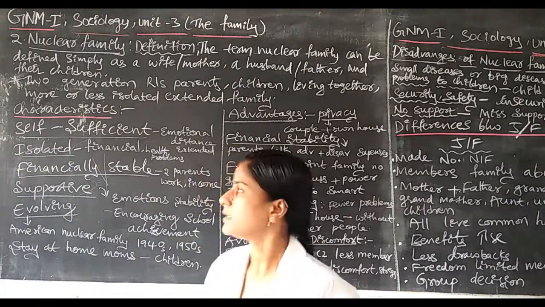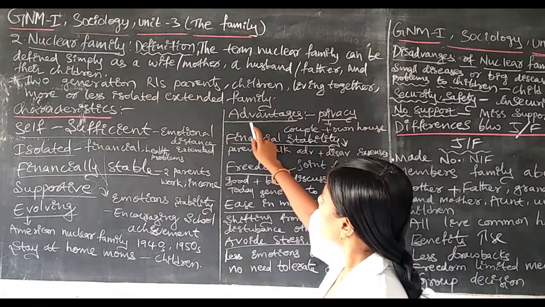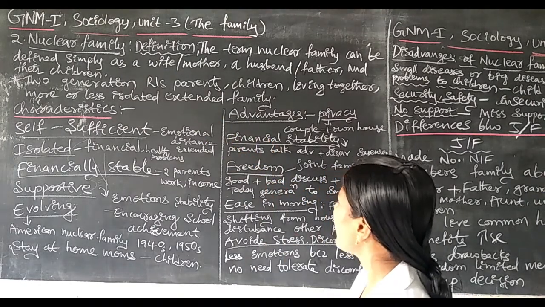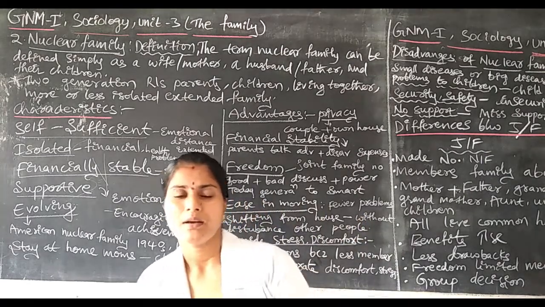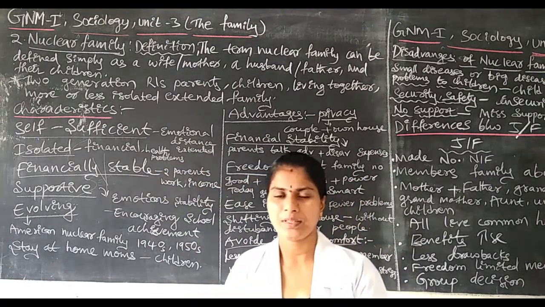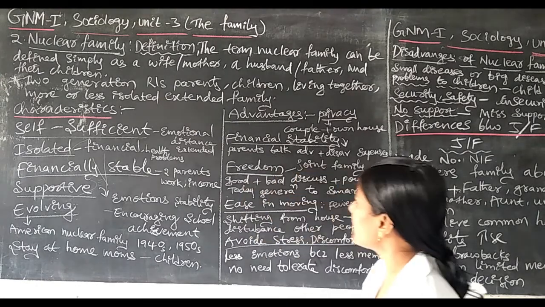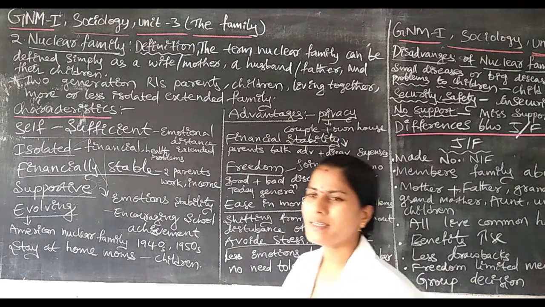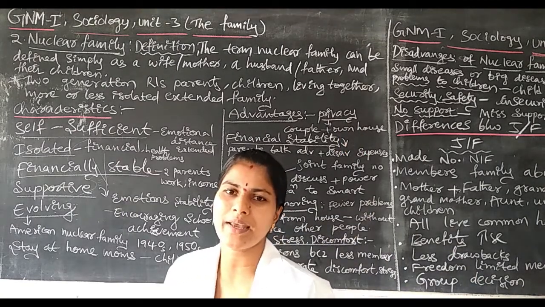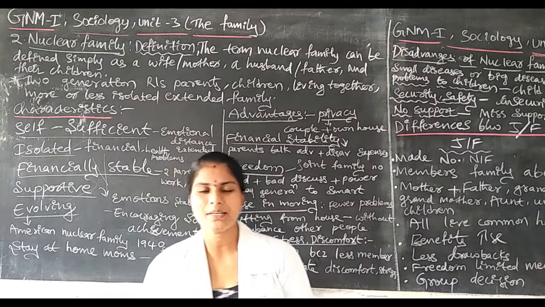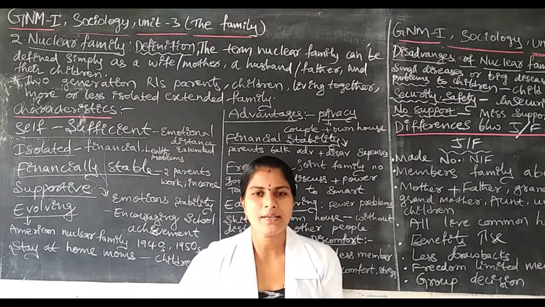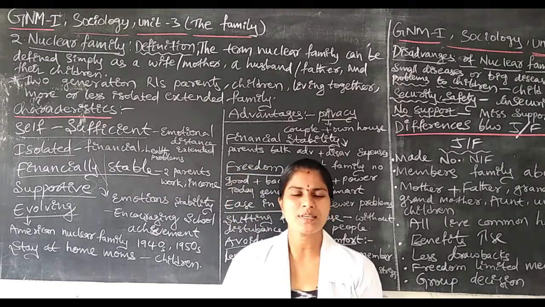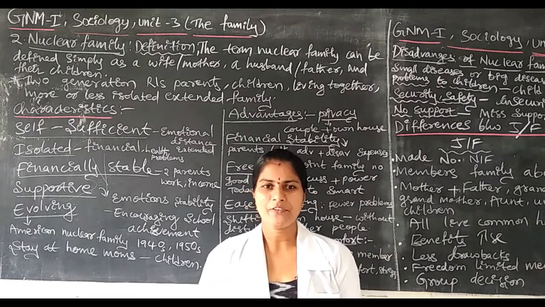Okay, next, advantages of the nuclear family. What are the advantages in the nuclear family? The first advantage is privacy. In the joint family there is a group of members: grandparents, grandmother, grandfather, auntie, uncle, or some other members. Three or more generations of people are there in the joint family.